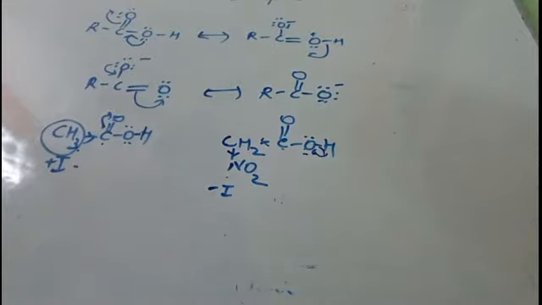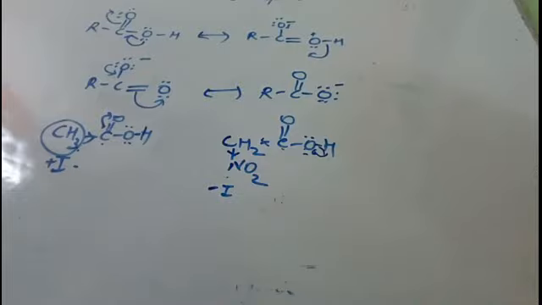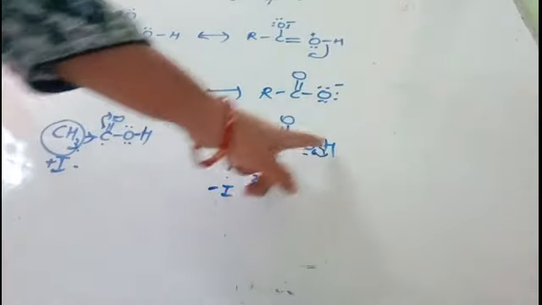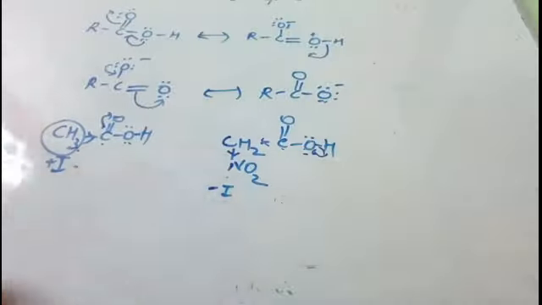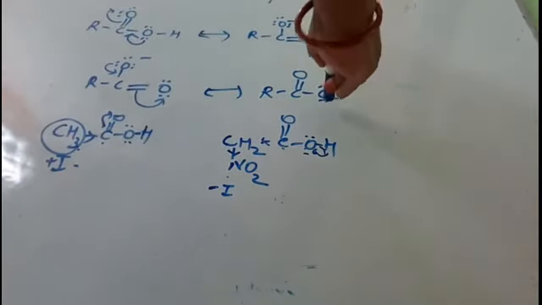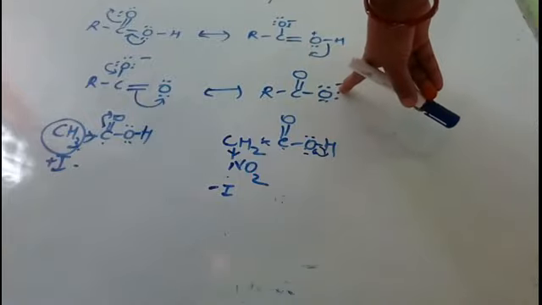The electron withdrawing group decreases the electron density on this oxygen, hence it increases the polarity of the OH bond. It will also stabilize the carboxylate ion which is formed, because it decreases the negative charge on the carboxylate ion.